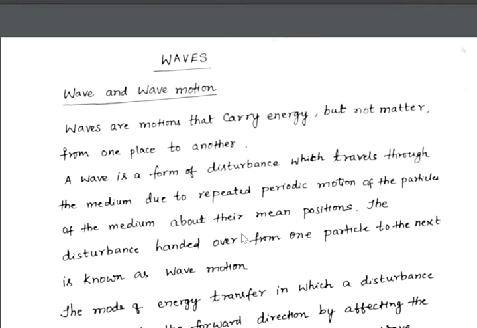The disturbance created in the medium will make the particle of the medium at the point of disturbance vibrate simple harmonically, and then the energy will be transferred to the next particle. When the next particle starts vibrating, the previous one will come to rest.